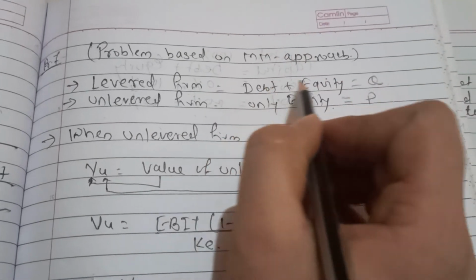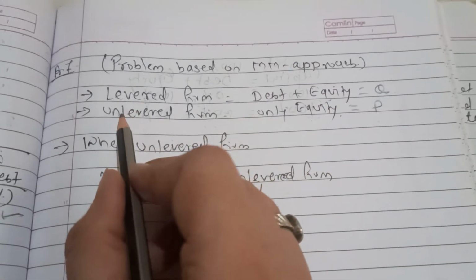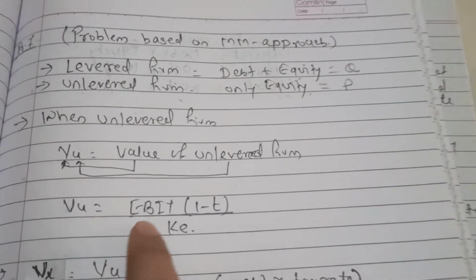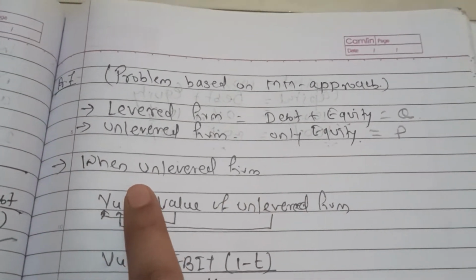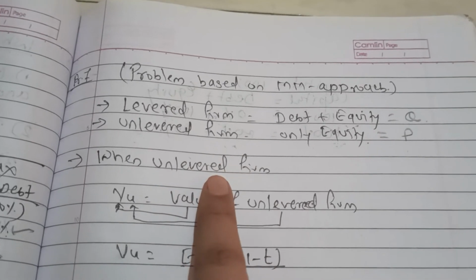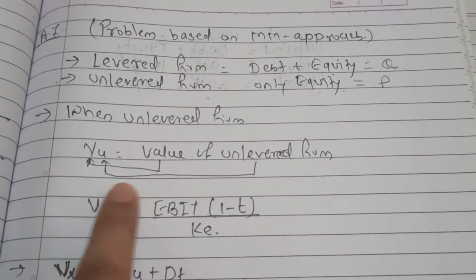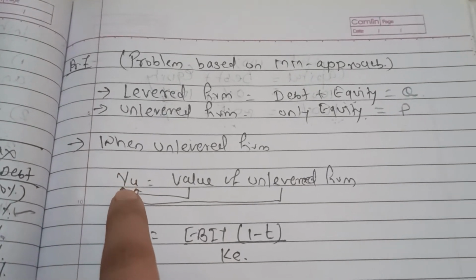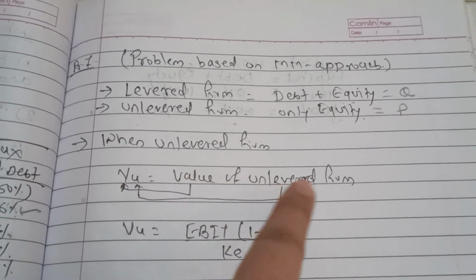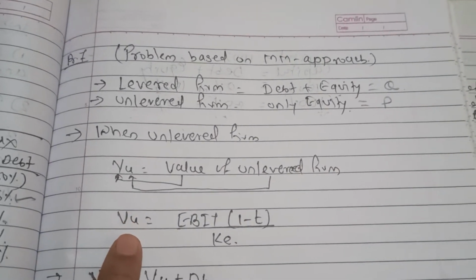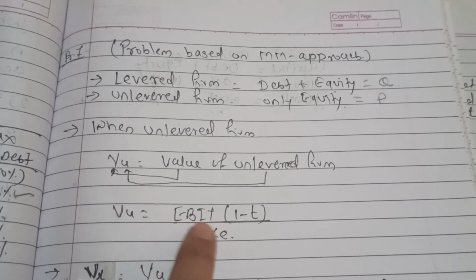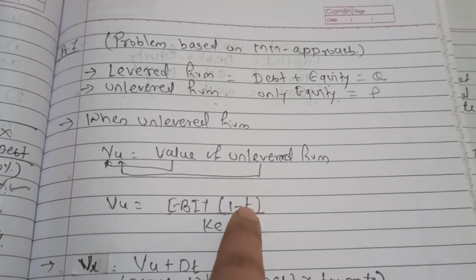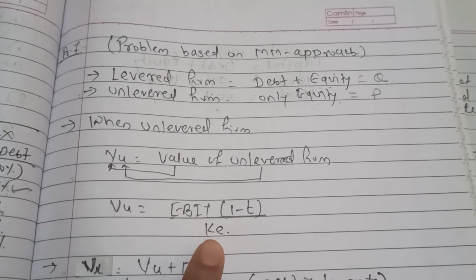Q has debt plus equity and P is a completely unlevered firm. Now to calculate the value of the firm, we have two different formulas. When the firm is unlevered, we have to use this formula. The value of the unlevered firm, V for value, U for unlevered: how will you calculate it? EBIT, that is earnings before interest and tax, into bracket 1 minus tax rate. You have to deduct your tax rate, divided by cost of equity.